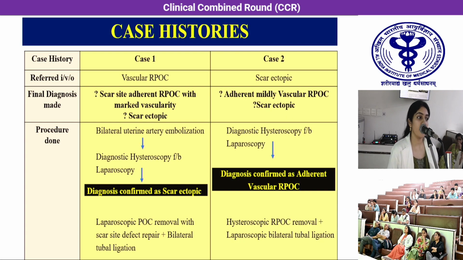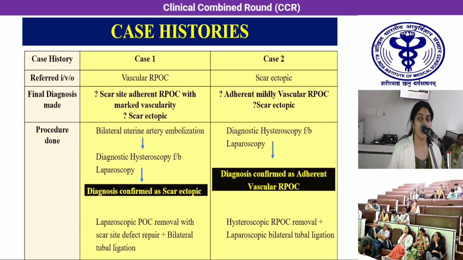Moving on, the first case was referred in view of vascular RPOC, but after examination, history and imaging, the final diagnosis made was query scar site adherent RPOC with marked vascularity and query scar ectopic, as there is thinning of myometrium. And the second case was referred in view of scar ectopic, but the final diagnosis made after imaging was query adherent mildly vascular RPOC or query scar ectopic.